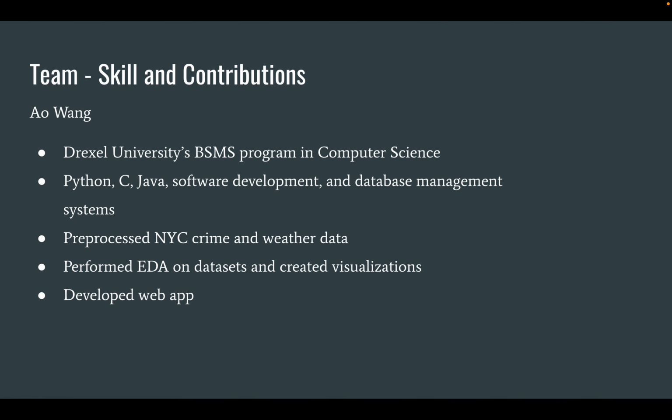Currently, I'm in Drexel's BSMS program in computer science. My skills are with Python, C, Java, software development, and database management. My contributions to the project are that I've processed the crime and weather data, performed EDA on them and created visualizations, and developed a web app.